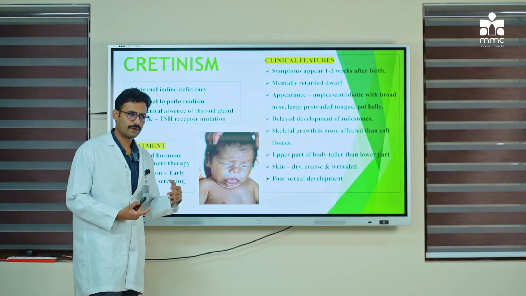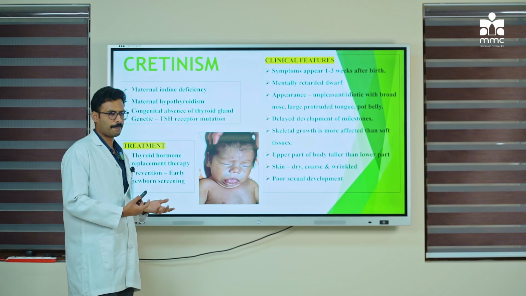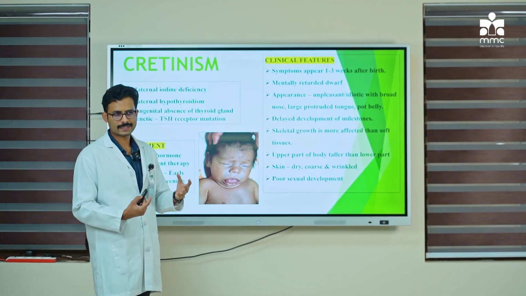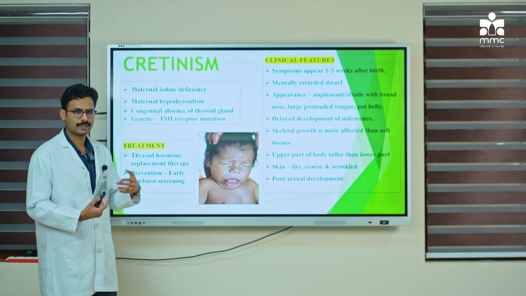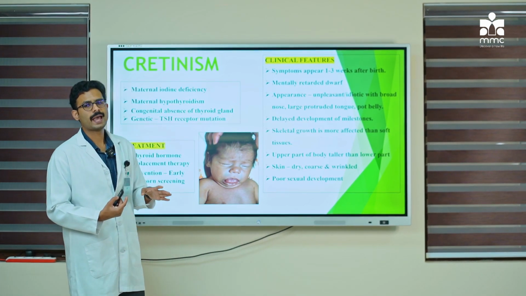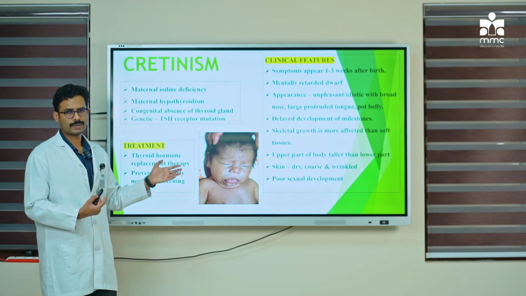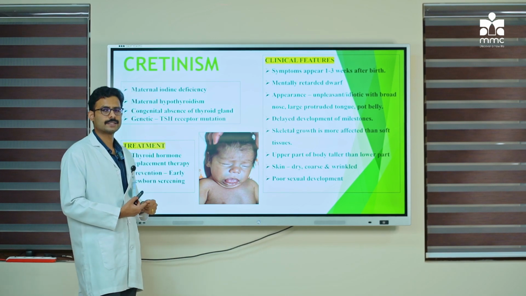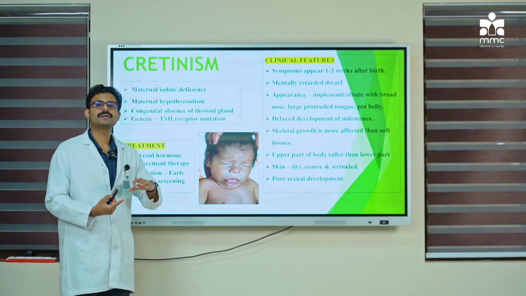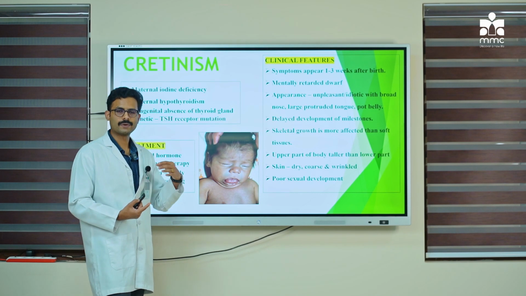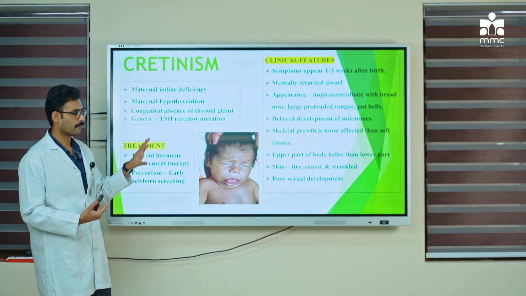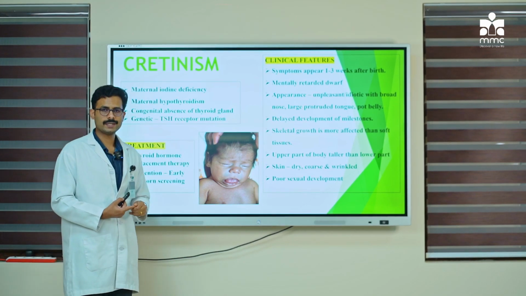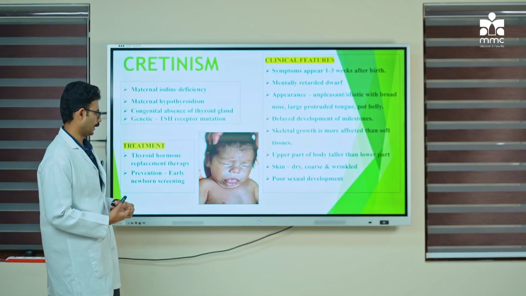So, even though the physical appearance can be corrected only up to a limit if the treatment is delayed, the mental retardation has to be treated as soon as possible when you detect or diagnose this condition, because it is the only type of mental retardation that can be reversed completely. Okay, it can be reversed completely. So, make sure that you are very stringent in identifying and diagnosing such children and start the treatment immediately.